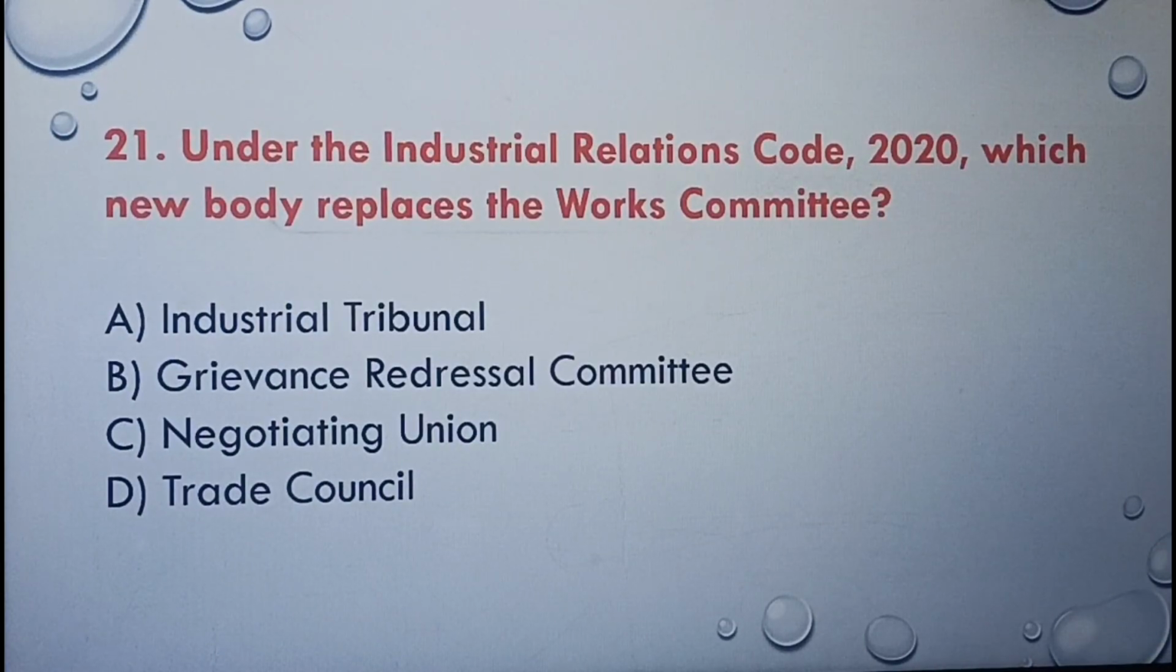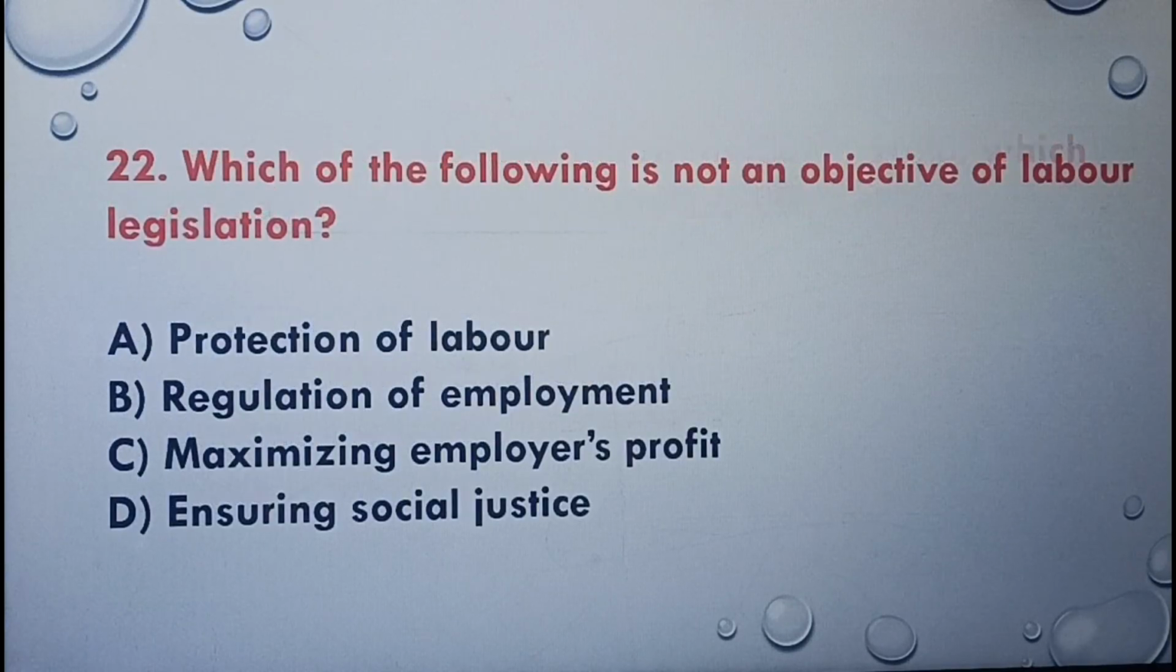Under the Industrial Relations Code 2020, which new body replaces the Works Committee? Industrial Tribunal, Grievance Redressal Committee, Negotiating Union, Trade Council. The correct answer is option C, Negotiating Union. The next question. Which of the following is not an objective of labor legislation? Protection of labor, regulation of employment, maximizing employers' profit, ensuring social justice. The correct answer is option C, maximizing employers' profit.